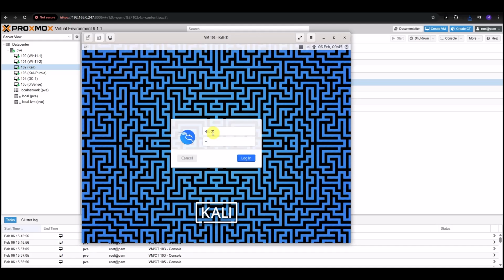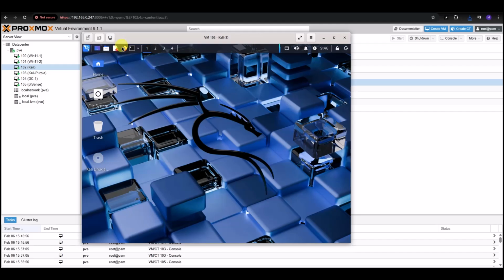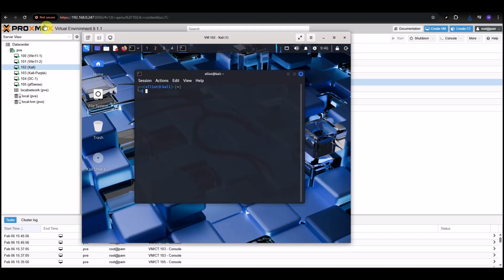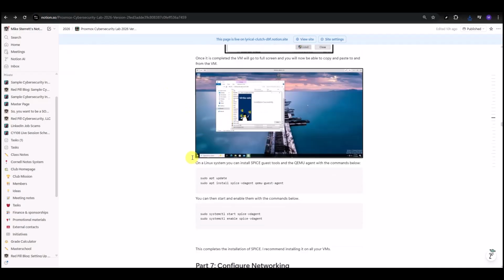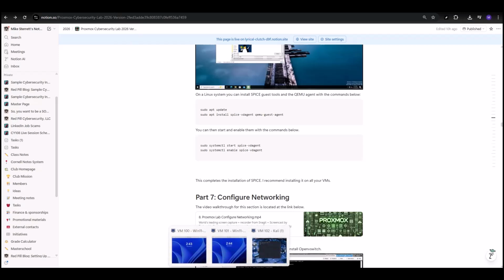Now I'll go ahead and log into Kali, and go to the walkthrough. It will give you the actual commands that you'll need to run. I would just copy them straight from here. Basically, we're just doing a sudo apt update, which you always want to do when you're installing something, because that makes sure that you have the most current version of that software or service that you're installing. So I'll just copy and paste those commands, and we'll put it into our Kali Linux box.